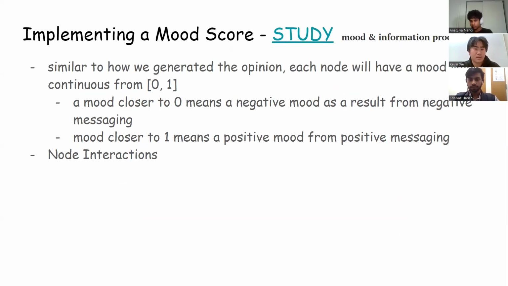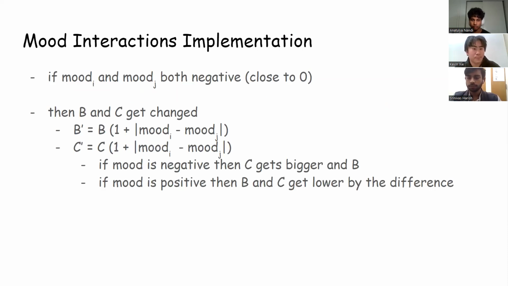And how we're going to implement this into our model, similar to how we generated each opinion, each node will have a mood value, which is a continuous value from 0 to 1. A mood closer to 0 means a negative mood, whereas a mood closer to 1 means a positive mood. And these nodes will now have a second layer of interaction, where we ask how a negative node and another negative node interact versus a negative and a positive, or a positive and a positive. This is what we're going to go over right now.